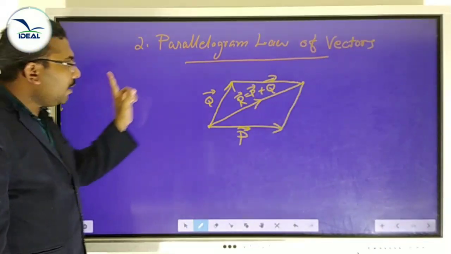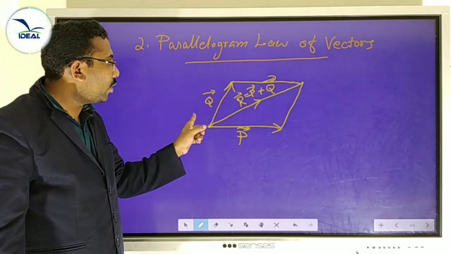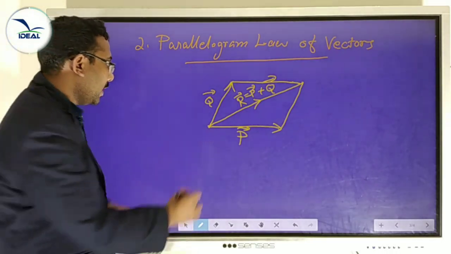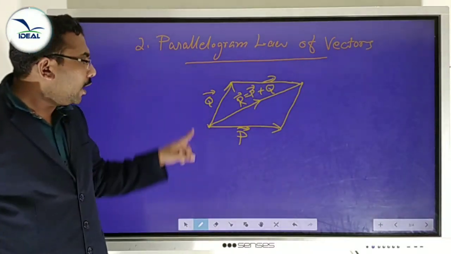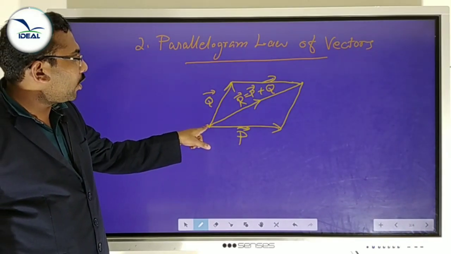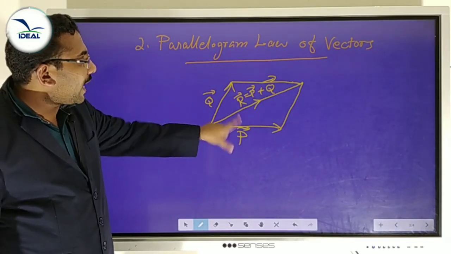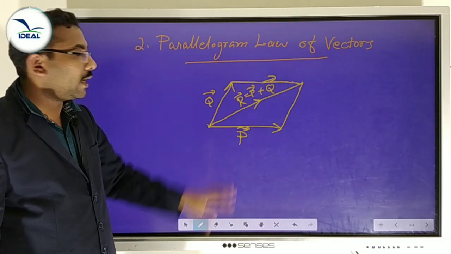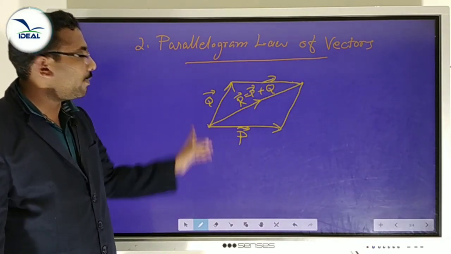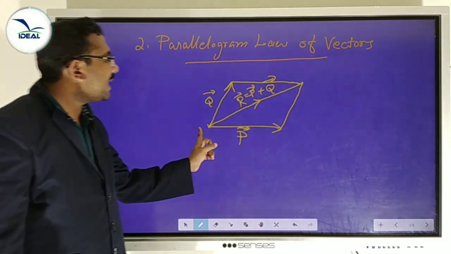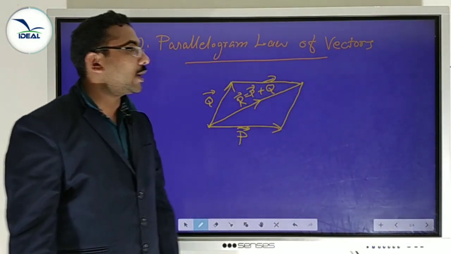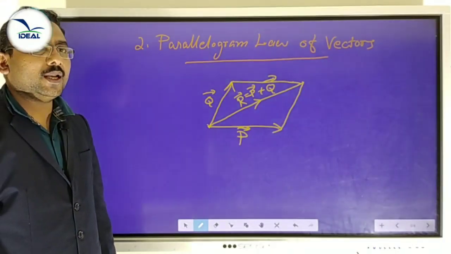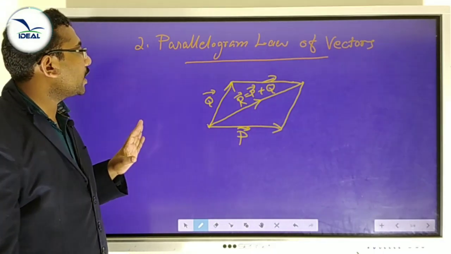Statement: if two vectors acting at a point are represented by two adjacent sides of a parallelogram, then the diagonal passing through that point represents the resultant in magnitude and direction. This is called the parallelogram law of vectors.